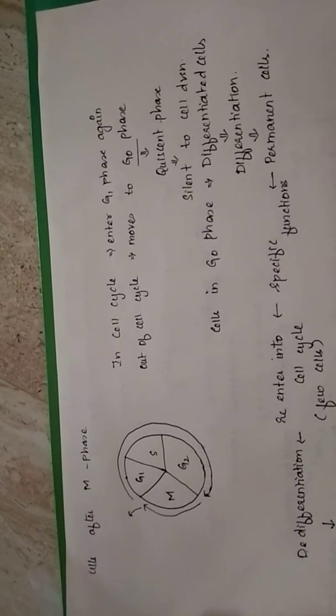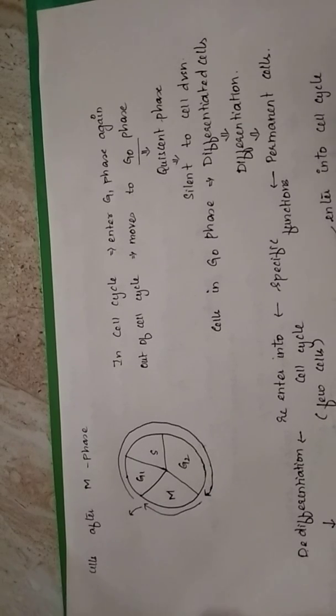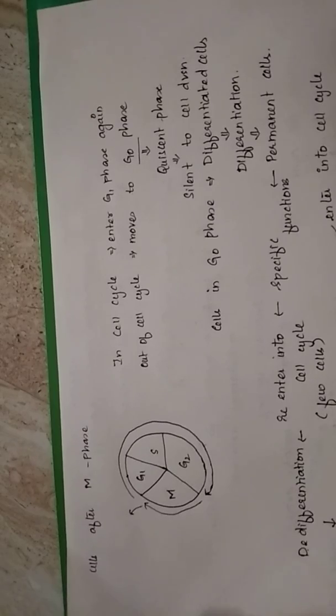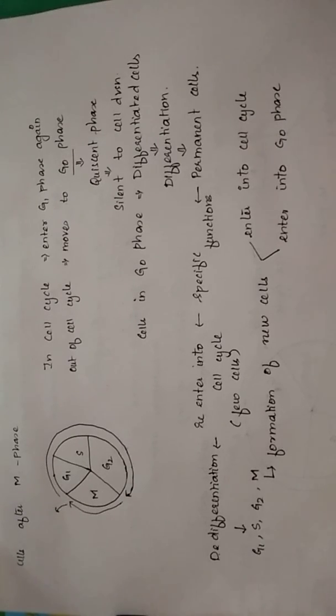These new cells again have their fate in two ways. One is they can enter into the cell cycle again, or they can enter into G0 phase. When they enter the cell cycle, the cells are still in the cell cycle and able to divide.